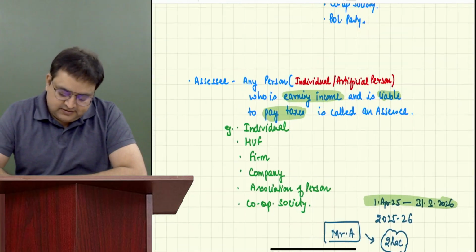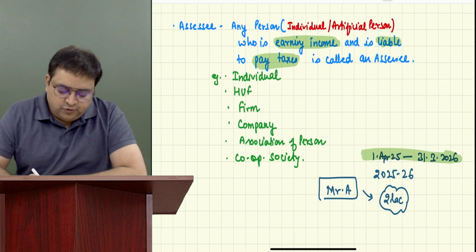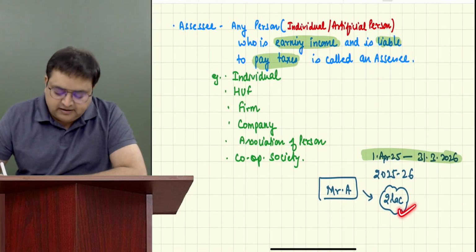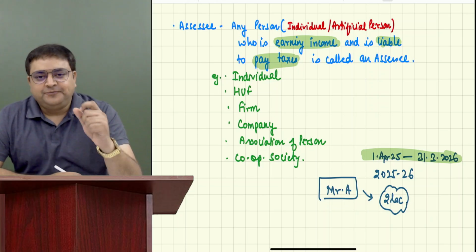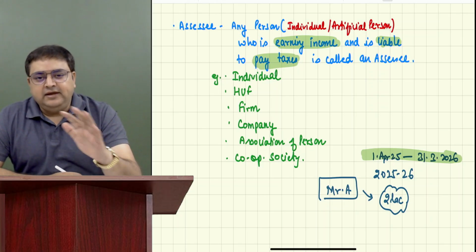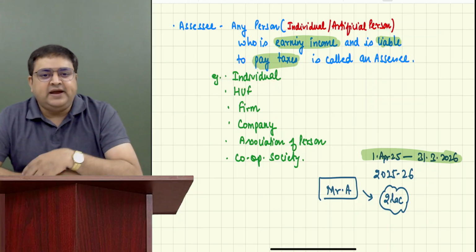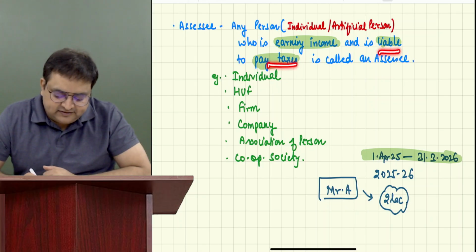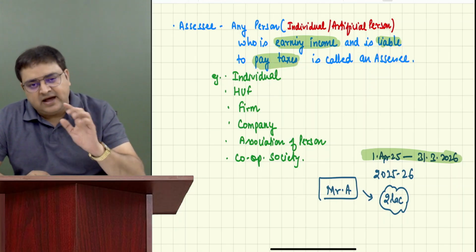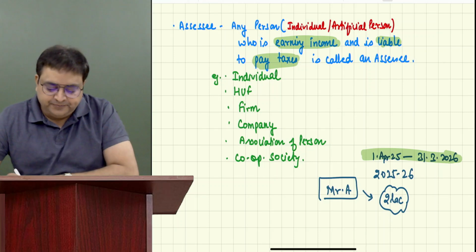First of all, tell me, is he any person? Yes, he is any person, an individual. Is he earning income? Yes, he is earning income, 2 lakh rupees. Now, I'll be telling you in detail after 5 minutes. But I am just telling you that any individual who is earning not more than 4 lakh is not supposed to pay any taxes. Government will say, don't worry, you don't have to pay any taxes. Whenever I say taxes, guys, I'm talking about only income tax. I'm not talking about any other taxes.